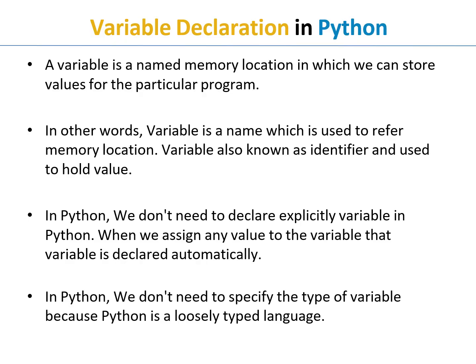And next we move to variable declaration. A variable is nothing but a named memory location in which we can store values for a particular program. In other words, a variable is a name which is used to refer to a memory location. A variable is also known as an identifier and is used to hold a value. When we assign a value to a variable, that variable is declared automatically. In Python, we do not need to specify the type of variable because Python is a loosely typed language.